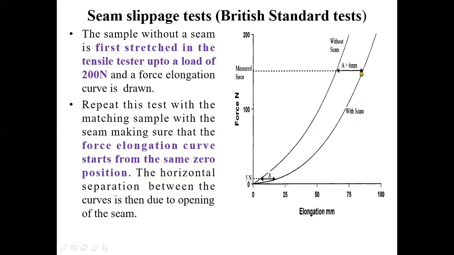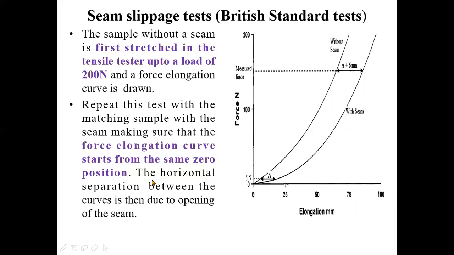So this is the load elongation curve of the sample which is without seam, and this is the load elongation curve of the sample which is with seam. I have already told you that the load elongation curve will be fatter, that means the elongation produced will be more in the case of the sample which is with seam.